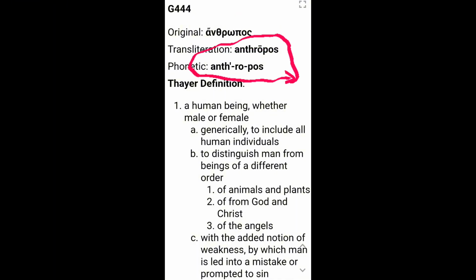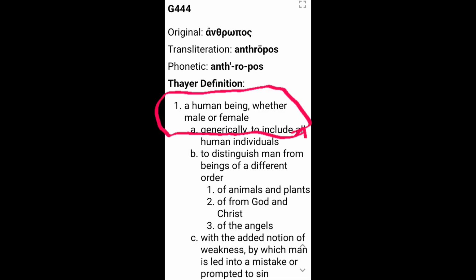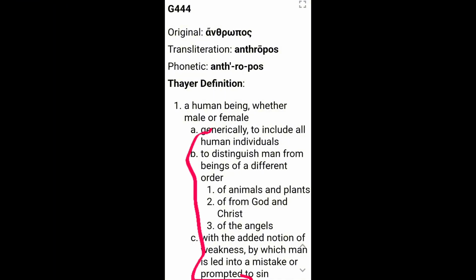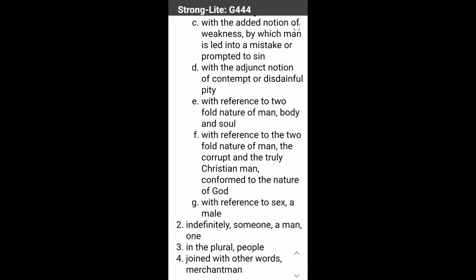And substituting the sounds for the letters, anthropos. We see the definition as a human being, whether male or female. I include all these other variations of the definition for your reference. You might consider pausing this video and looking at these various meanings of man or anthropos in Greek.